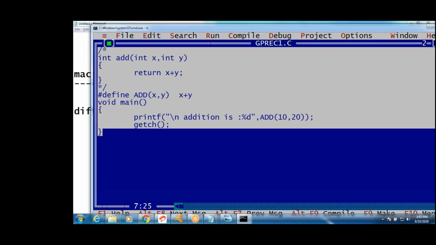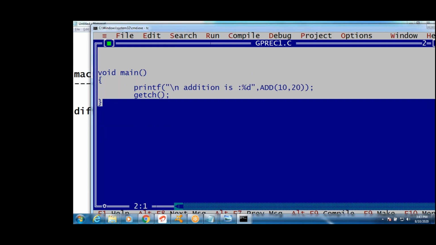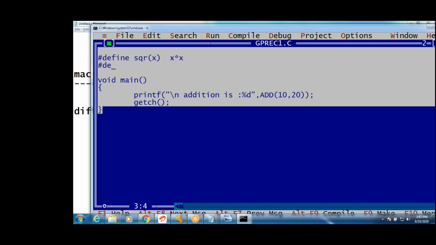How to write square and cube macros, guys? As define SQUARE of x, the square function, and the cube function. x into x. How to write the cube of x function? As define CUBE of x equals what? x into x into x, or we can write SQUARE of x into x. This is called a nested macro, guys. A macro is in the macro.